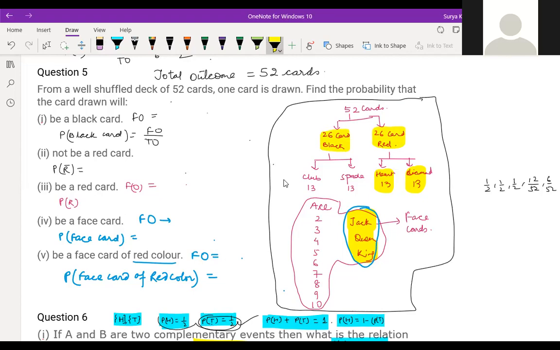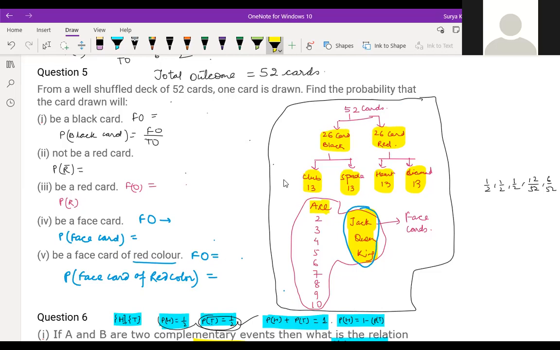In black cards there are 2 types, club and spade, 13 and 13. In red cards, heart and diamond will be there, 13 and 13. These 13 cards are ace, then 2, 3, 4, 5, 6, 7, 8, 9, 10.